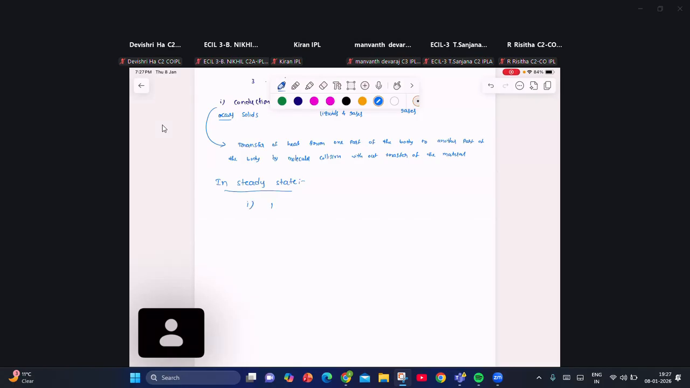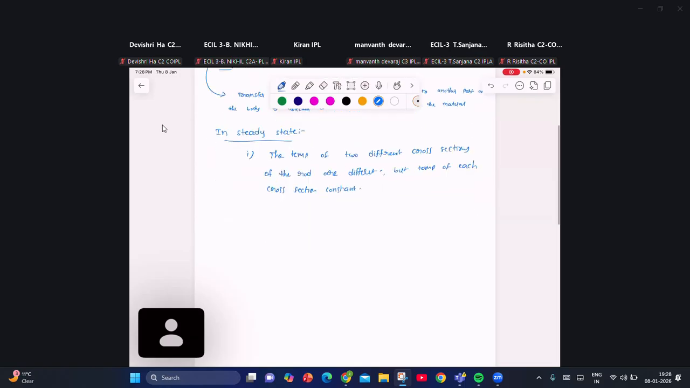So in steady state, the temperature of the cross sections of the rod may be different, but the temperature of each cross section is constant. Clear? Yes, sir. That state we are going to call steady state.